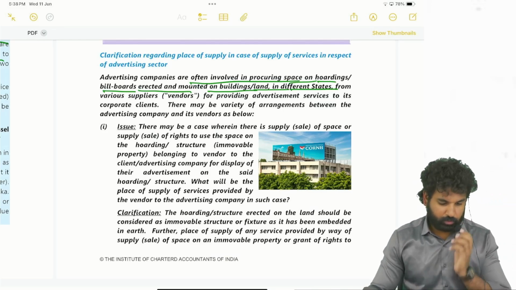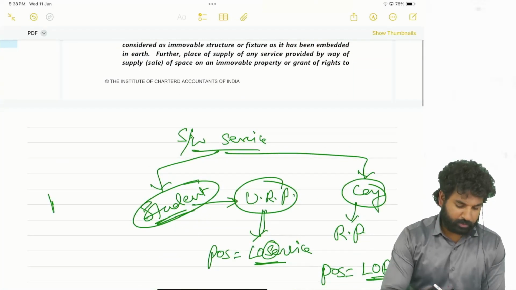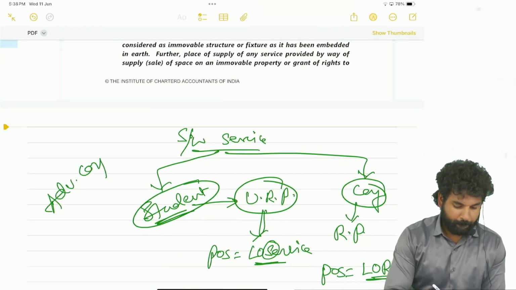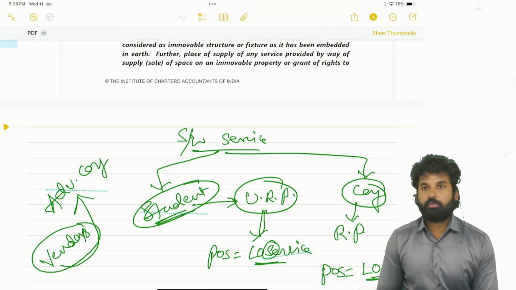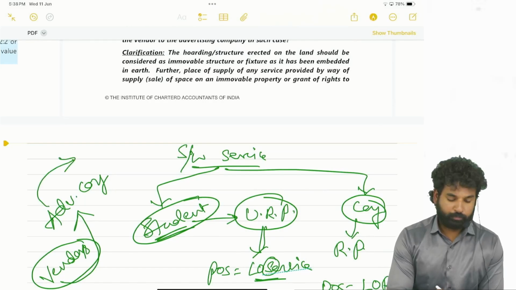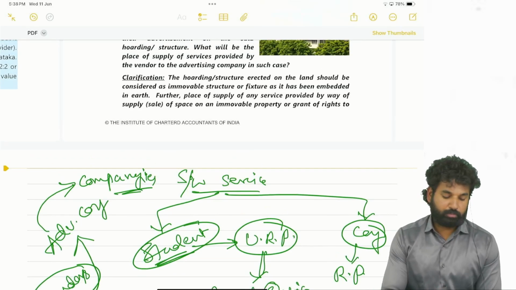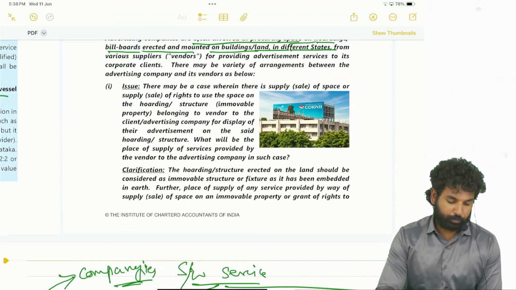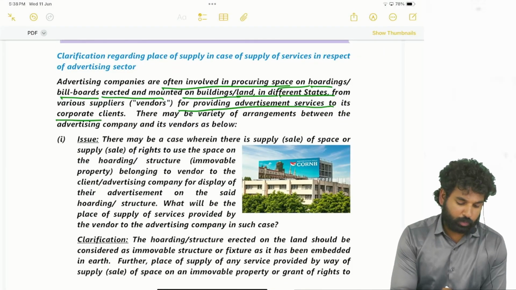Right. So advertisement companies are there. For advertisement companies, vendors will be there. Who are the vendors? These are actually the owners, space owners. The advertisement company will create an advertisement and sell it to the companies, whatever brands or companies. So it provides advertisement services to corporate clients.